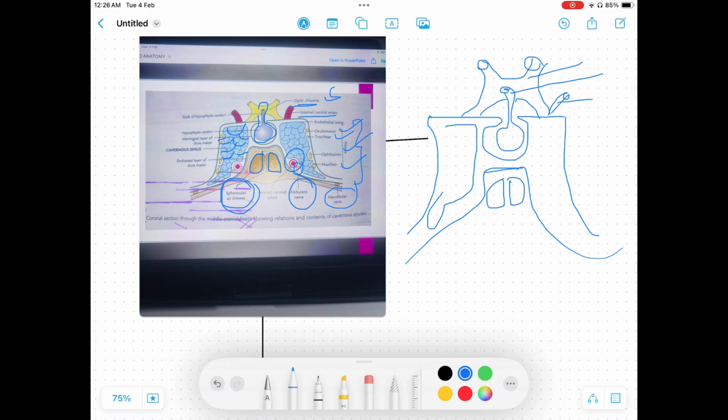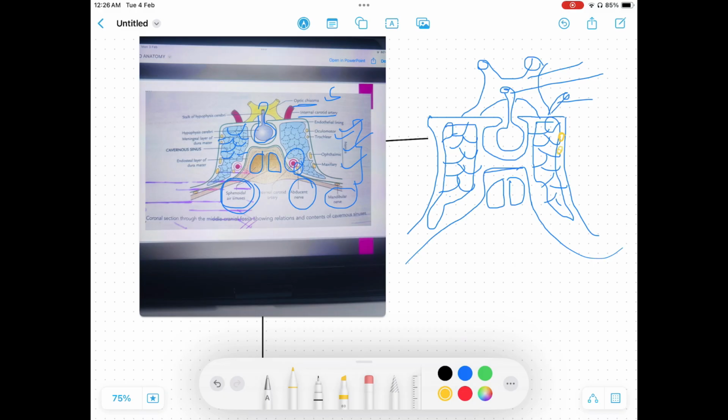Simple diagram. Nothing difficult. It just seems difficult, but actually it is not. These are the sinuses. Cavity-like structure is the sinus. I am drawing this side also. Very easy.